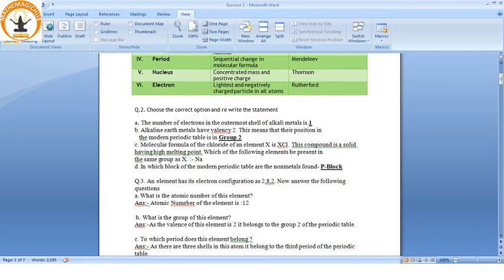The molecular formula of the chloride of an element X is XCl. This compound is a solid having a high melting point. Which of the following elements are present in the same group as X? See, chloride is formed of an element and its formula is XCl, like NaCl, MgCl.